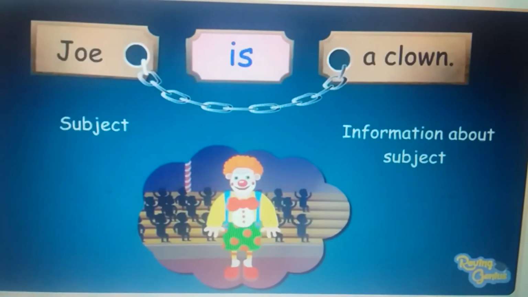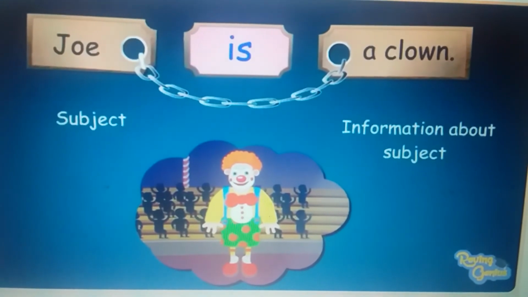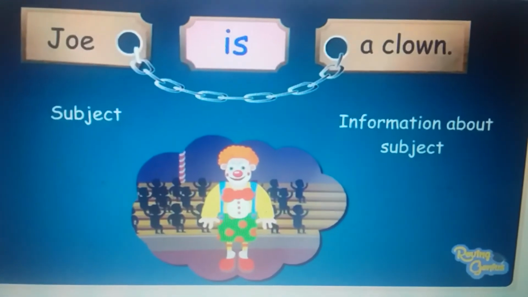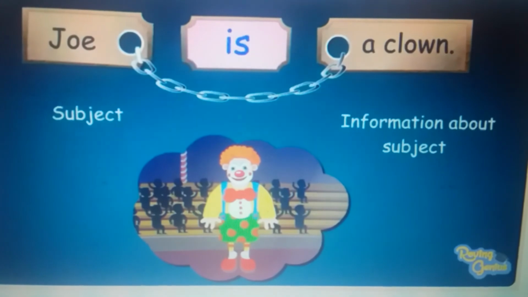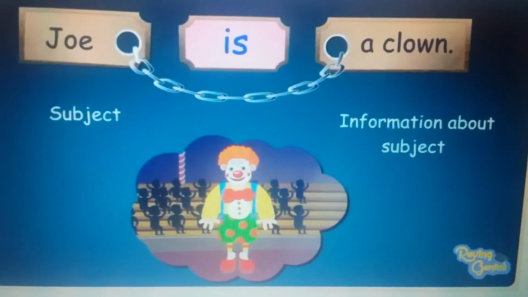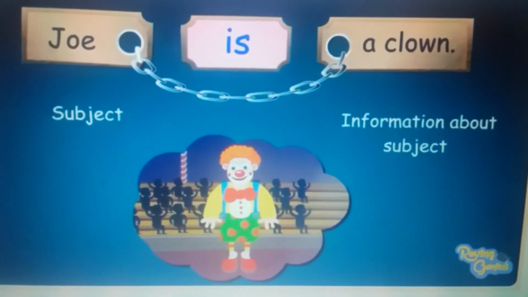Let's take a review. So linking verbs are the verbs that connect subject to its subject complement. Subject complement is the information about the subject. There is no other action.